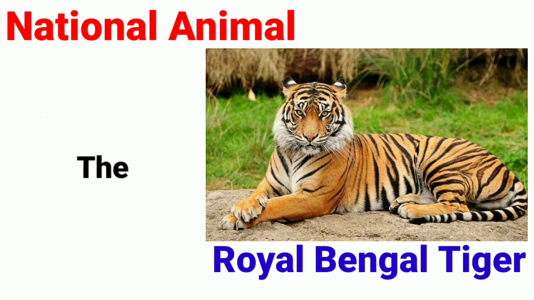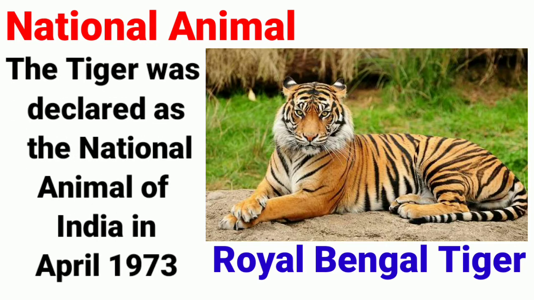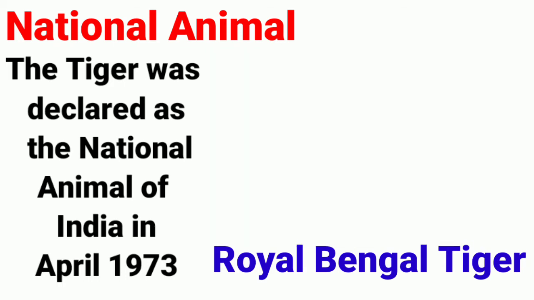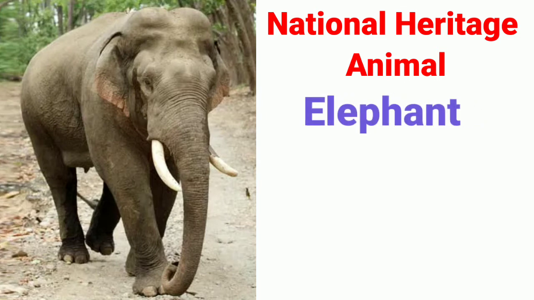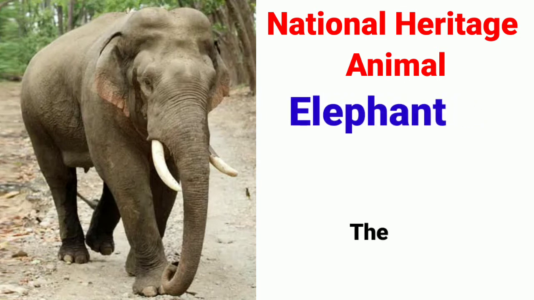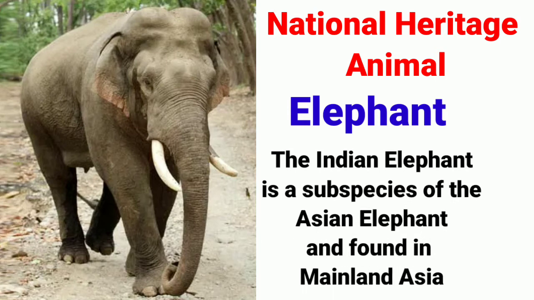The tiger was declared the national animal of India in April 1973. National heritage animal, elephant. The Indian elephant is a subspecies of the Asian elephant and found in mainland Asia.